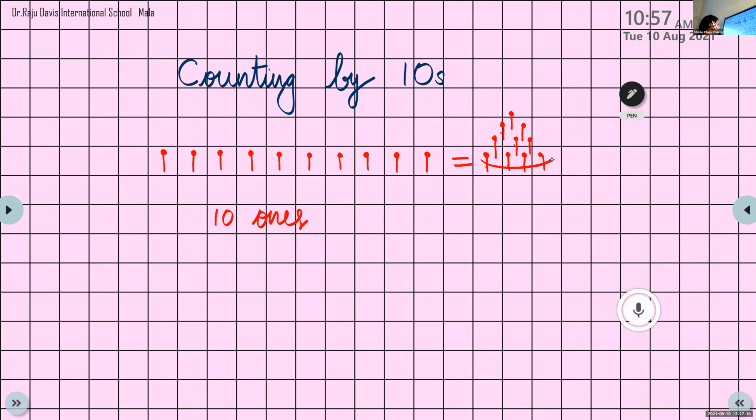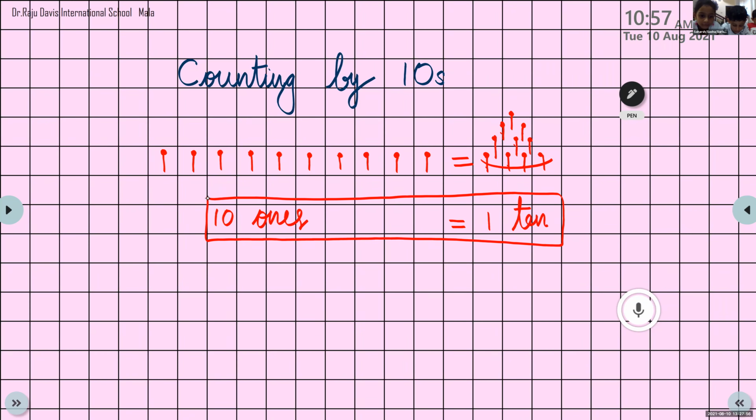So 10 ones is equal to... Sasha, what is 10 ones together? We will say 110. See, this is 110. So 10 ones is equal to 110. You can put this in a box. It's very, very important. 10 ones is equal to 110.